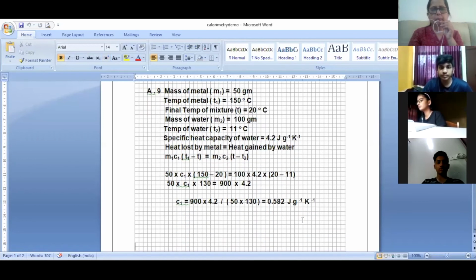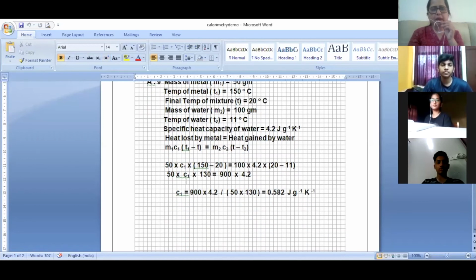So 50 multiplied by C1 into (150 minus 20), that is 130. And 20 minus 11 is 9. So 100 multiplied by 9 is 900, multiplied by 4.2. So C1 equals 900 into 4.2 divided by 50 into 130. You have to divide this on your own, and you will get the answer 0.582.